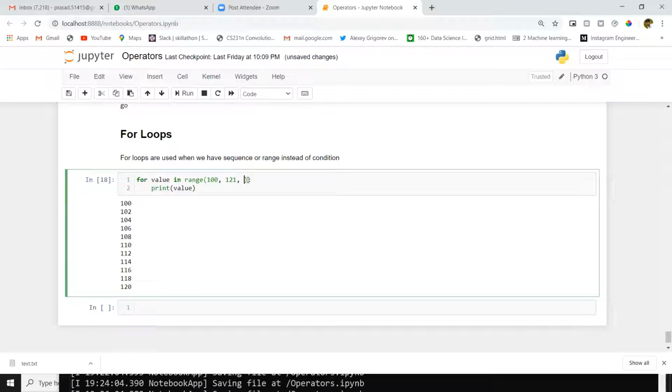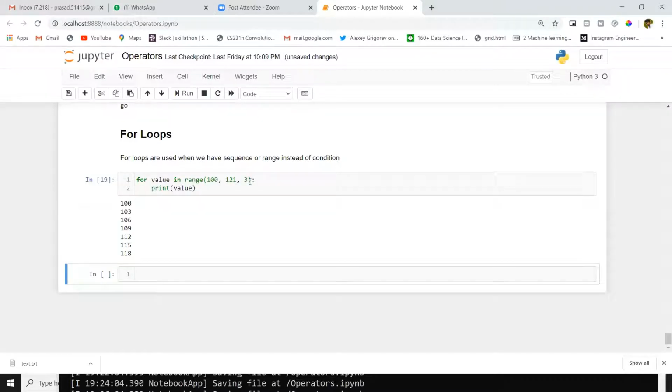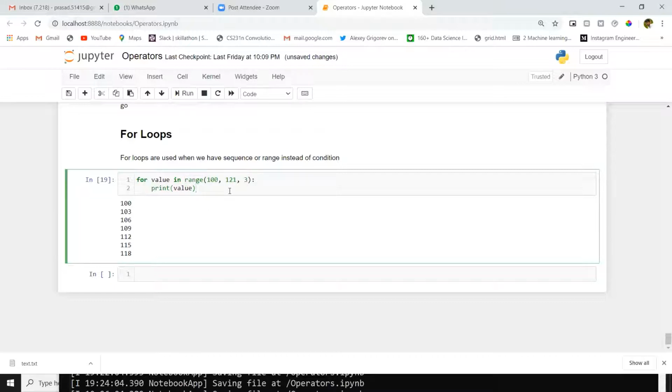Suppose I have to increment three numbers at a time, I will give just 3 here as the third number. First, you give the starting number. Then you give the ending number, which is excluded, and then you give the difference here. If you give 4, it will skip 4 numbers for every loop. These are the operations inside this range function. In some situations you may have a requirement like skipping even numbers or odd numbers. In those situations, this range function is very handy.